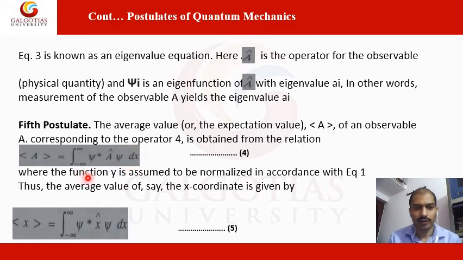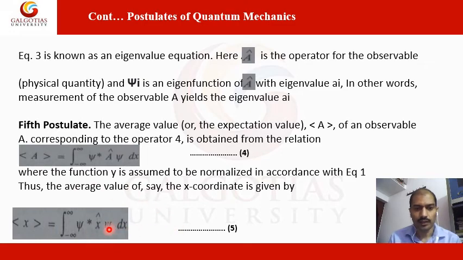The wave function psi is assumed to be normalized in accordance with equation 1, which we saw earlier. Thus the average value of, say, the x coordinate is given by this equation.